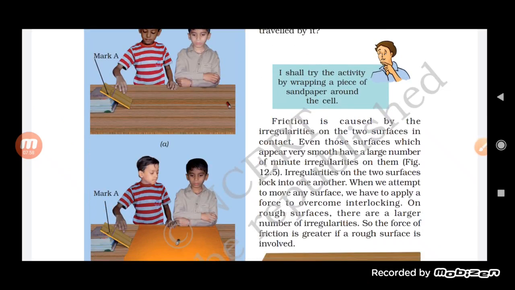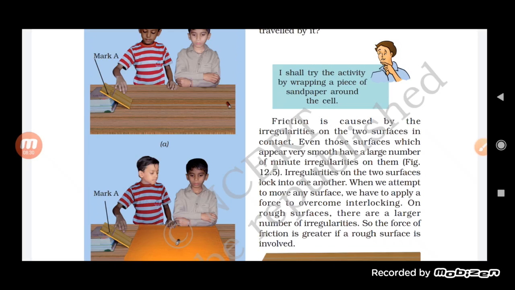Now when we try to make the two surfaces close to each other, the number of irregularities will also increase. So the force of friction is greater if a rough surface is involved. Remember that. The force of friction is caused by the irregularities only, and even when the surface appears smooth, the irregularities are still present.